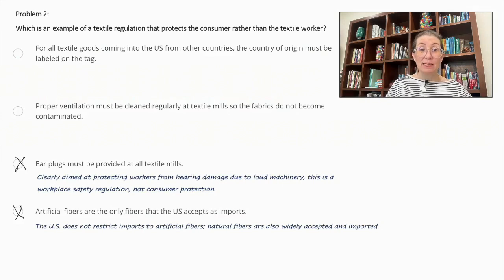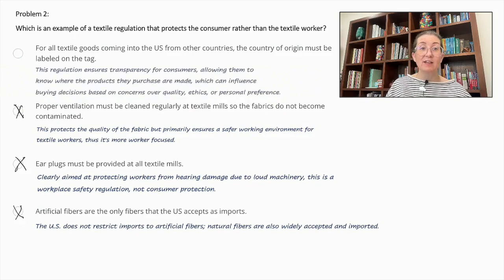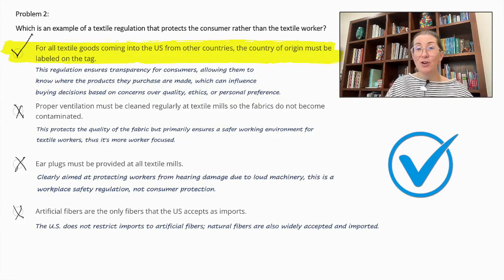Proper ventilation must be cleaned regularly. This protects the quality of the fabric, but primarily ensures a safer working environment for the textile workers. Thus, it's more worker-focused as well. Finally, for all textile goods coming into the U.S. from other countries, the country of origin must be labeled on the tag. This regulation ensures transparency for consumers, allowing them to know where the products they purchase are made, which can influence buying decisions based on concerns over quality, ethics, and personal preference. So there's our correct answer.